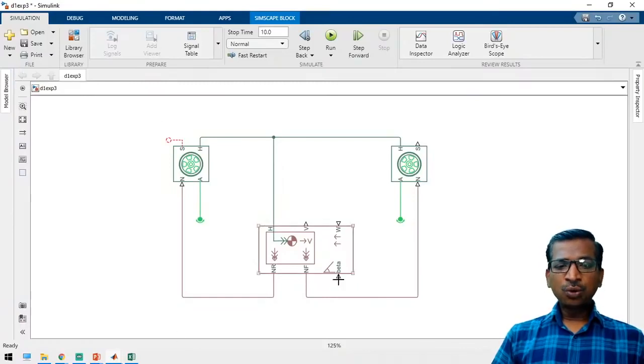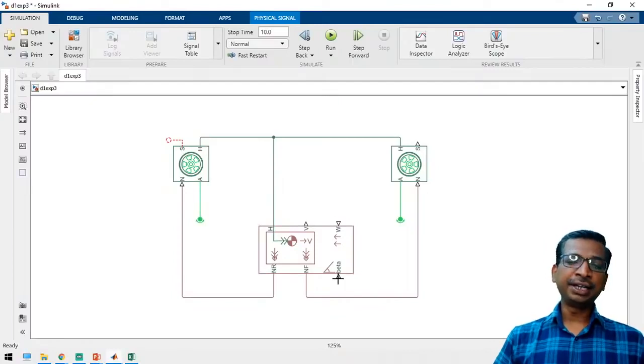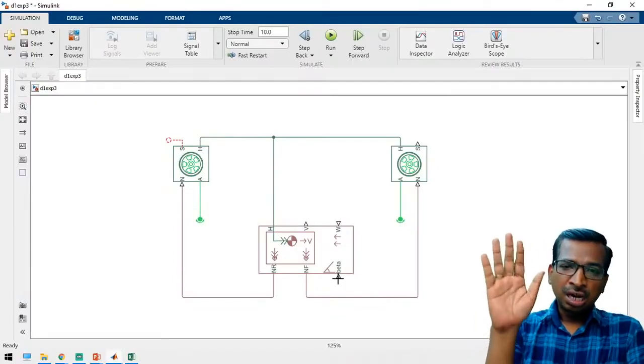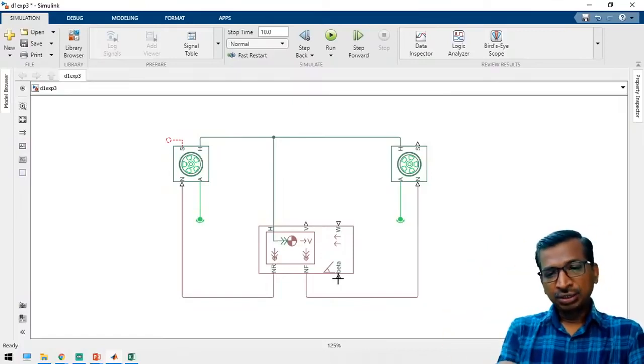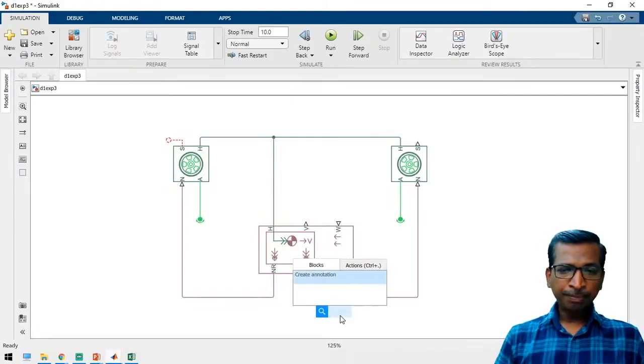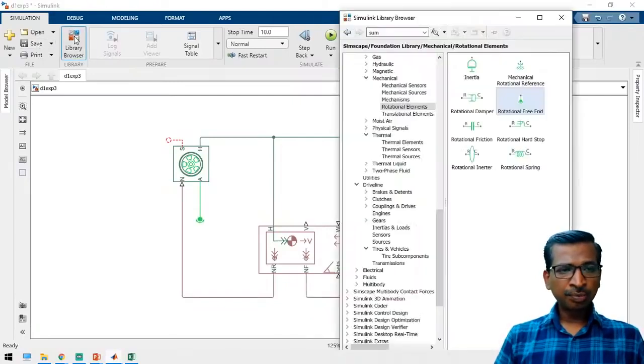And again we have to apply an input, right? So what is the gradability? Are you going to keep the vehicle on the flat surface, or up gradient or down gradient? For that you can apply a value, so choose PS constant. Just open the library browser and take elements.